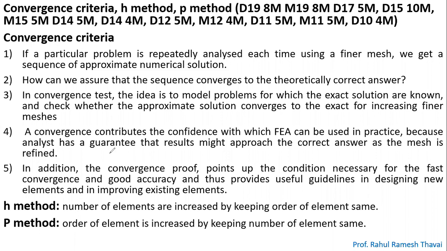In addition, convergence proofs point out the conditions necessary for fast convergence and good accuracy, and thus provide useful guidance in designing new elements and improving existing elements. So this concept of convergence is very important as far as the design of new elements and improving existing elements are concerned.